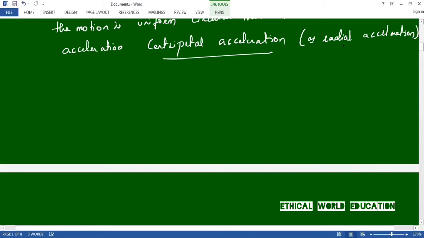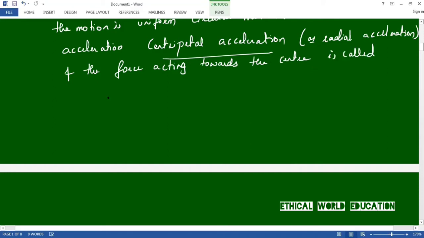And the force acting toward the center is called centripetal force.